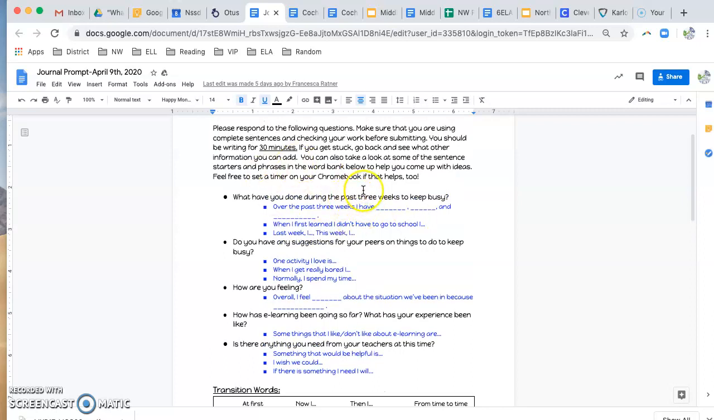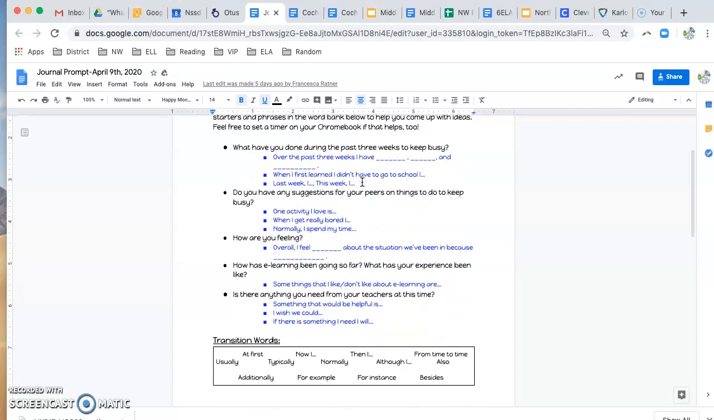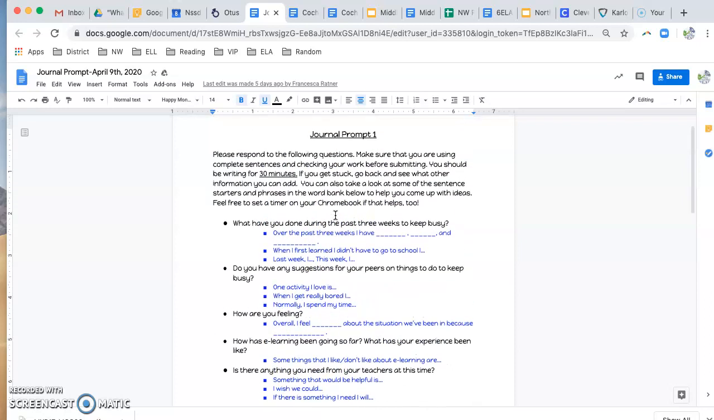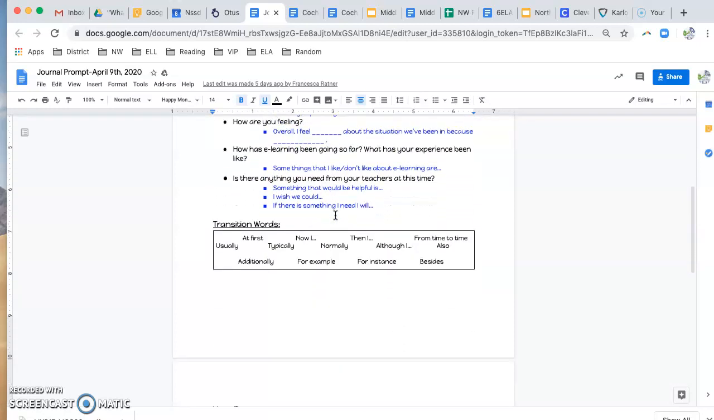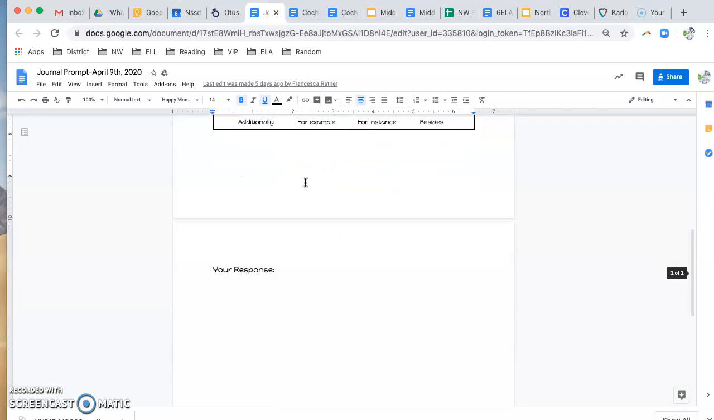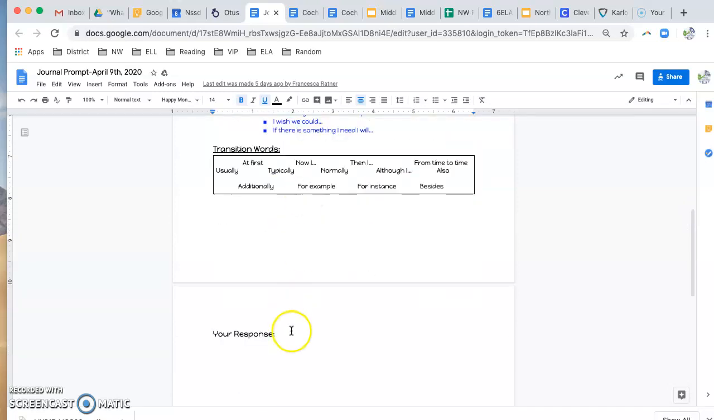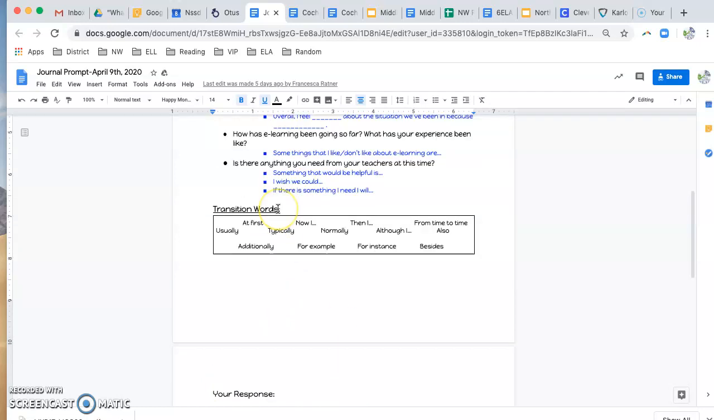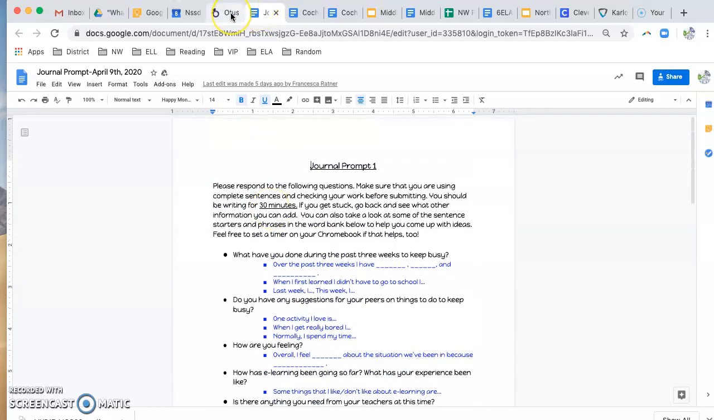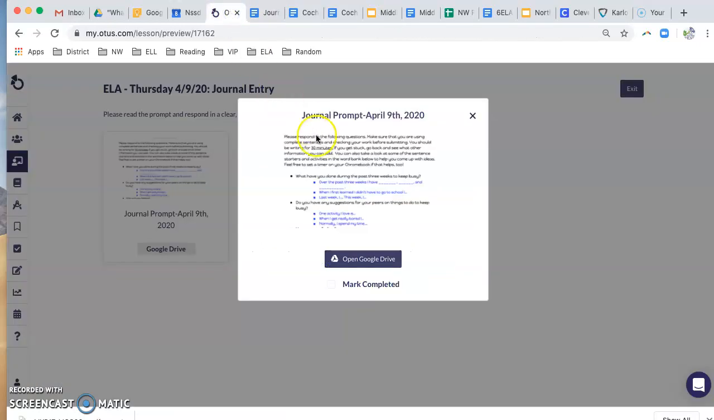If it helps, you can set a timer on your Chromebook. That might give you a range for your writing and help you pace out your writing as well. There's a word bank of transition words to go between questions when you're answering the questions. You can use those and then post your response, your complete paragraph here. When you're done with it, that's the only assignment we have for ELA for Thursday, April 9th.